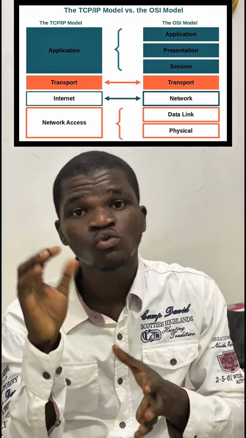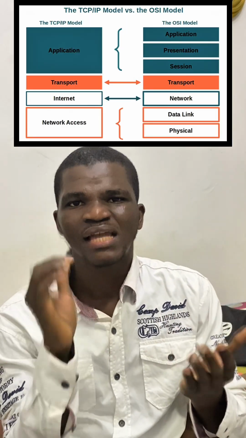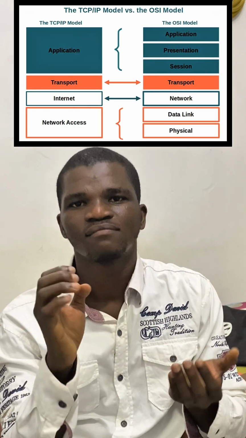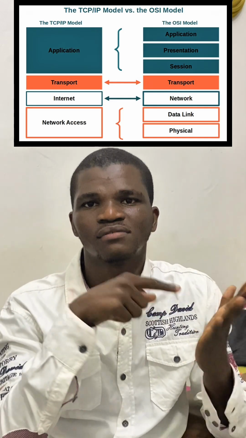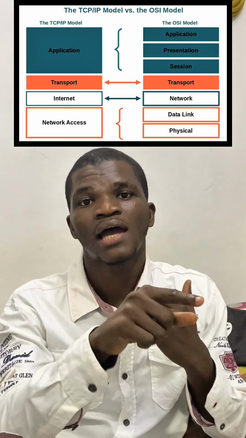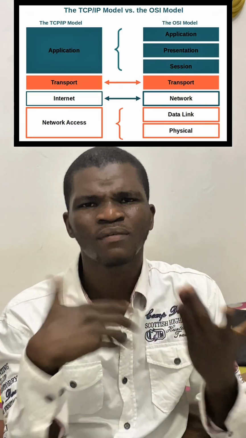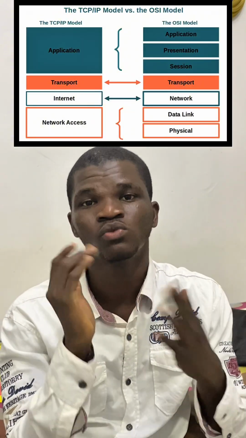Now, layer 2 of the TCP/IP. This layer is what we call the network layer. This network layer is exactly the same network layer in the OSI model. So in this layer, the sender IP address and the receiver IP address are attached to the data that the sender wants to send, so that it can actually locate the right receiver, so that it will not go to another place. So that is what this network layer is. Now, what are the kind of attacks that can happen in this layer? What are the kind of things that hackers can actually do in this layer?